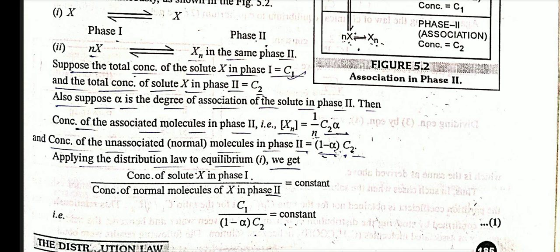Applying the distribution law to the first equilibrium, we get the concentration of solute X in phase 1 upon the concentration of normal molecules of X in phase 2 is equal to a constant, that is C1/((1 − α)C2) is equal to a constant.